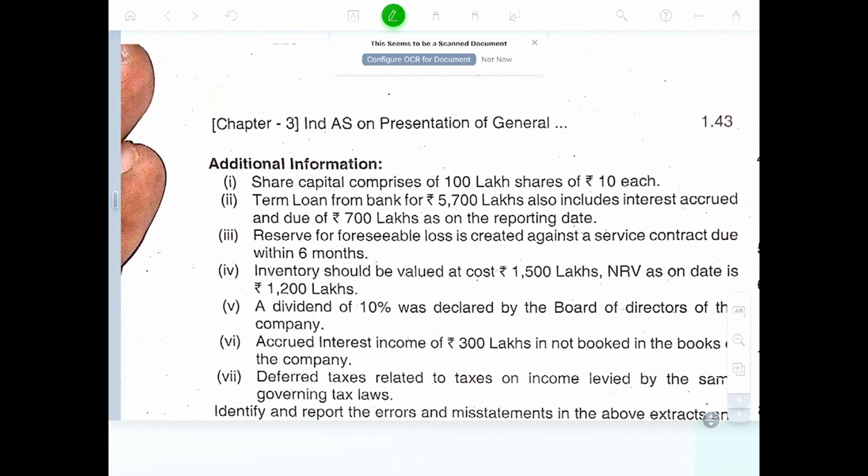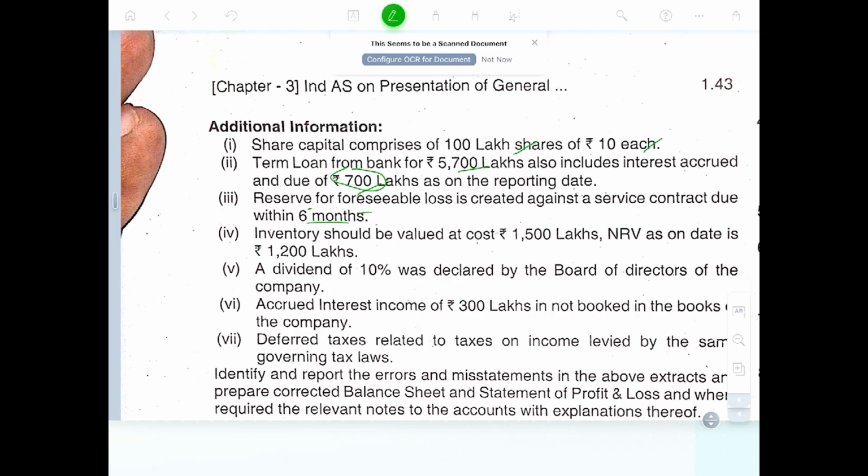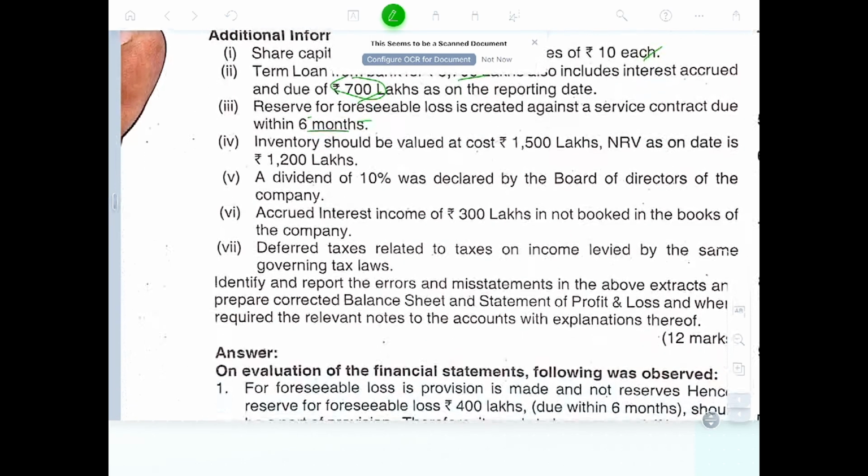So share capital comprised of 100 lakhs of 10, long-term loan from the bank 7 lakh, 5,700 lakhs including the interest accrued 700 lakhs. So other current liability should be shown. Reserves and reserve from foreseeable loss created against the contract due to 6 months. Inventory has been valued at cost 1,500 lakhs. Net realizable value is 1,200, only that should be shown. Dividend 10% declared by the board, liability should be shown.